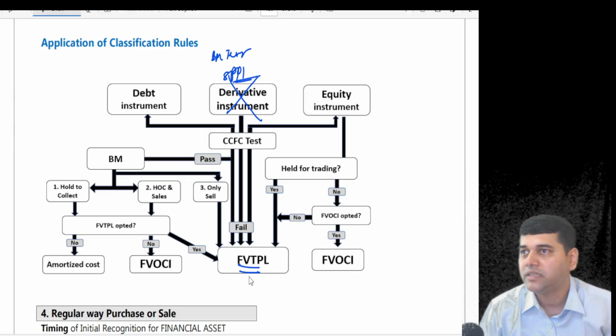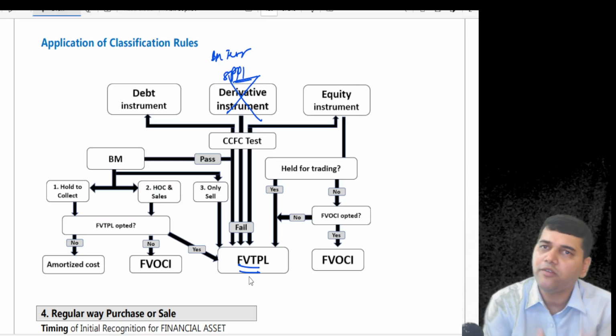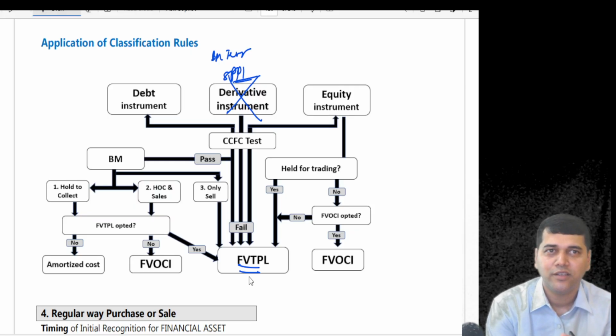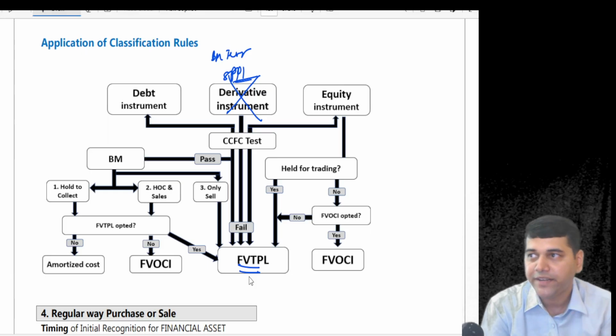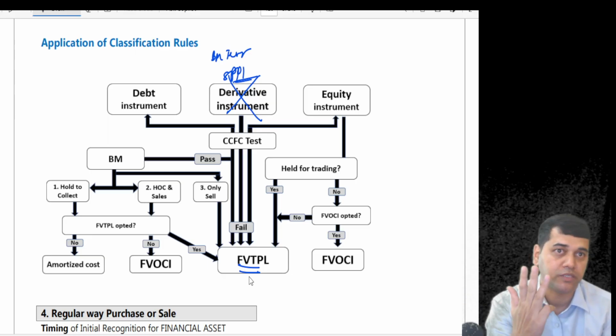Are you clear about this? Is there an option? No option. Derivative, why do you hold it? Always you hold for trading only, no? For speculation only you hold, no? So there is no option whenever derivatives are there. What all are derivatives? Forward, future, swap, option.